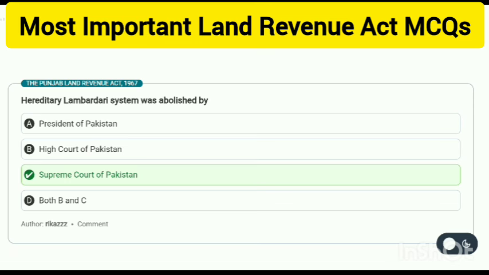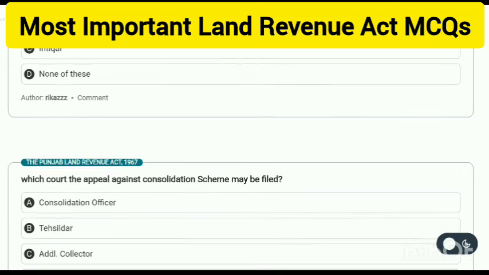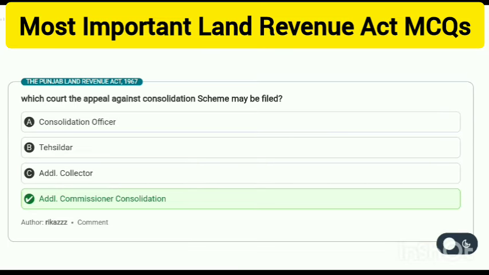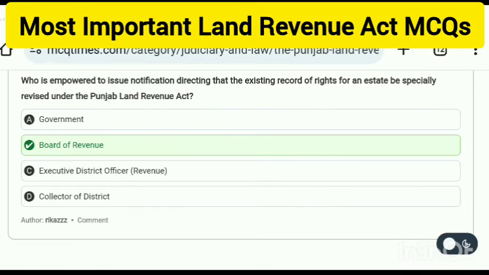The hereditary Lambardari system was abolished by the Supreme Court of Pakistan. The register of crops inspection is called Khasra Girdwari. In which court may the appeal against a consolidation scheme be filed? Additional Commissioner Consolidation. Who is empowered to issue notification directing that the existing record of rights for an estate be specially revised under the Punjab Land Revenue Act? Board of Revenue.